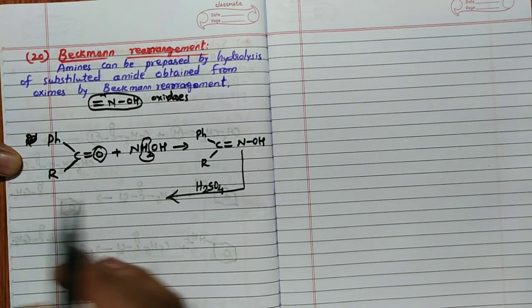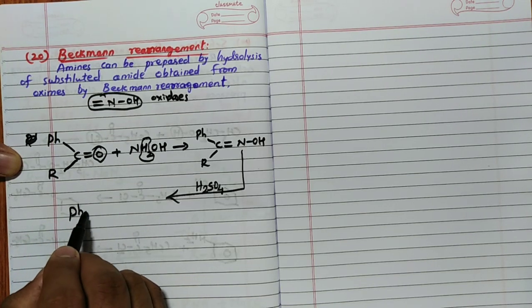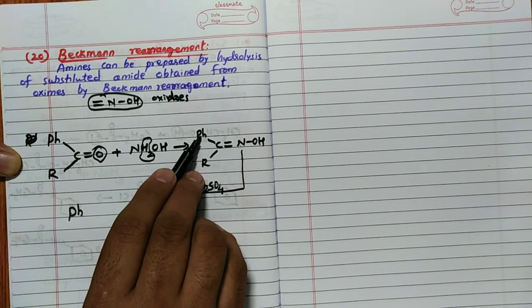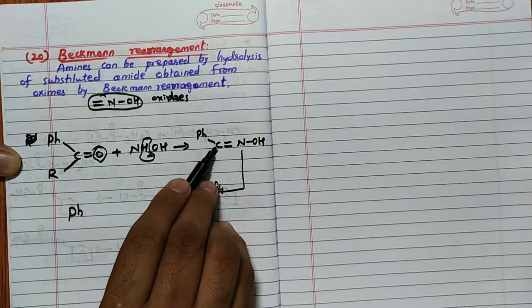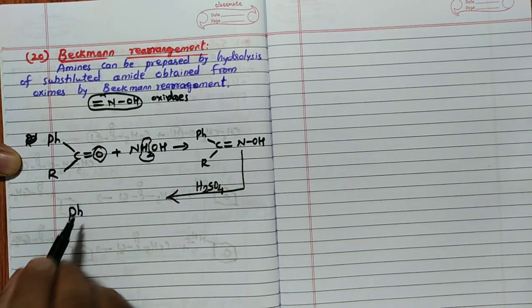Now rearrangement, how it takes place, you can see in this particular case, Ph is already there here, correct? So this N attached to Ph directly, then R which is attached to carbon will attach to nitrogen from this side. I will show you.